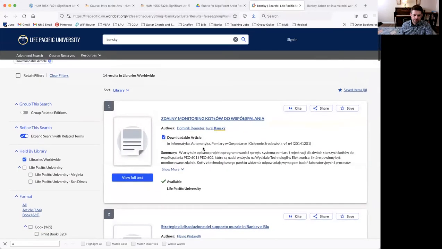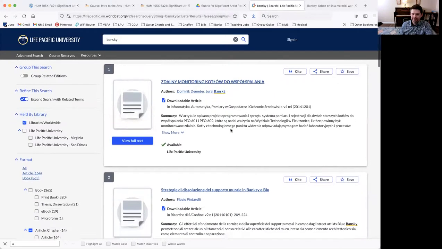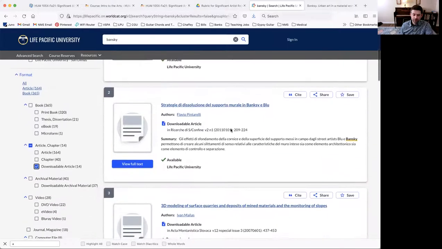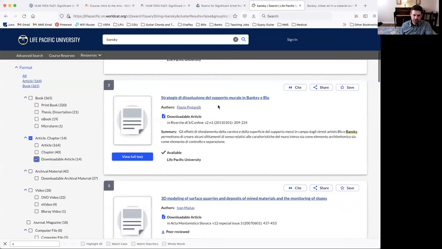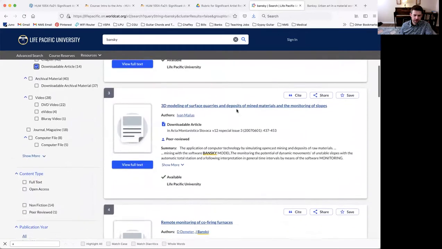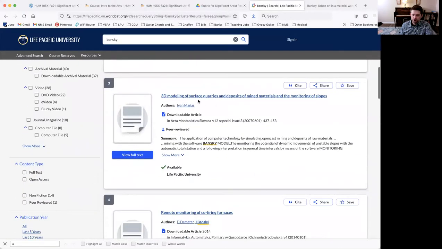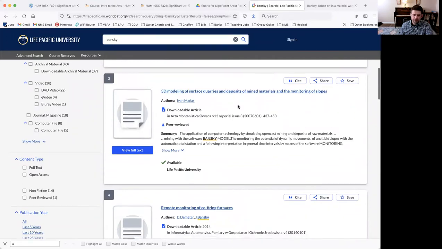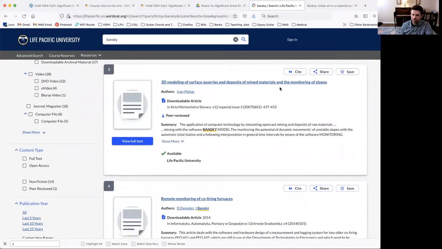Okay, well, unless you can read what looks something like Polish or an Eastern European language, maybe not. Strategy, yeah, this is also in another language. 3D modeling of surface queries and deposits of mined minerals. That doesn't sound right.